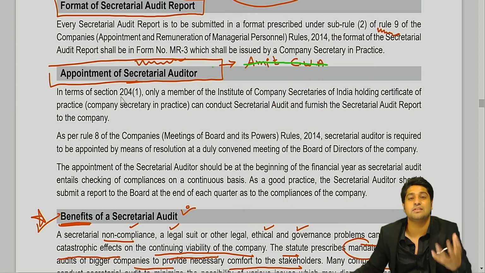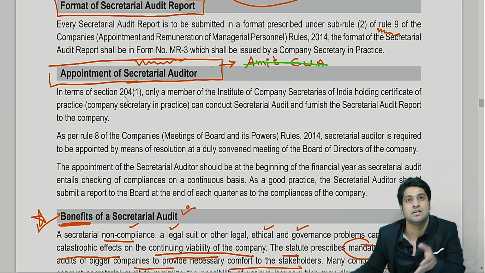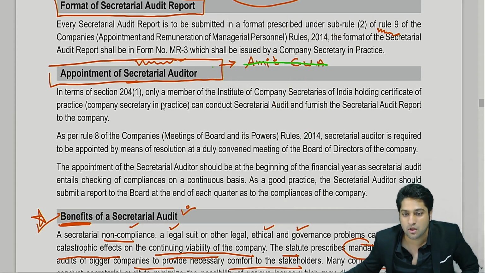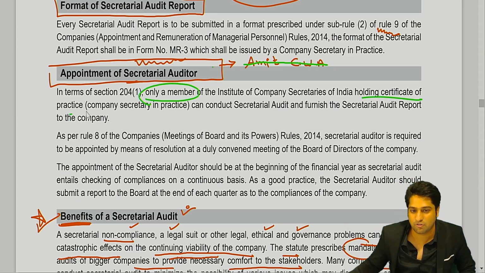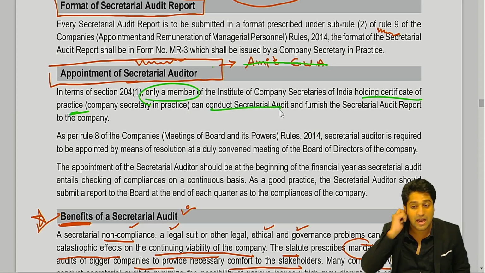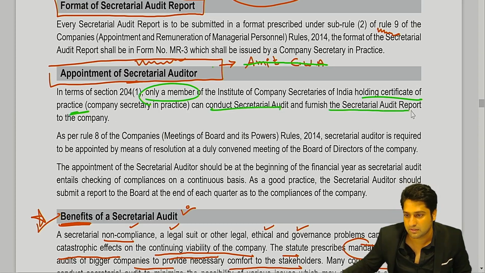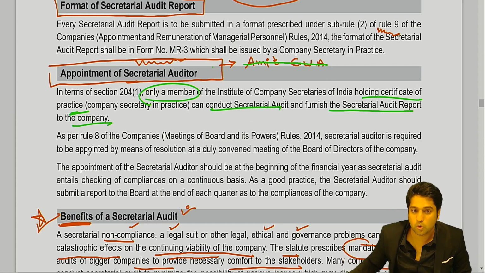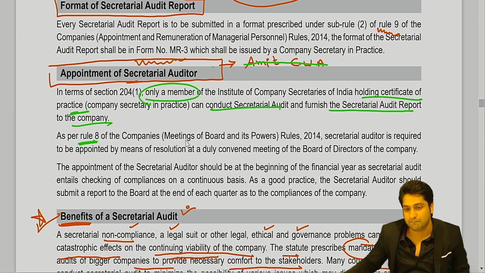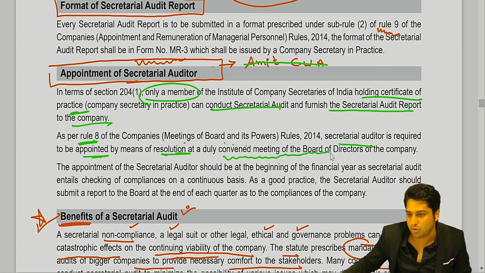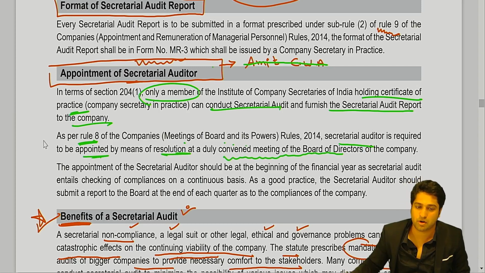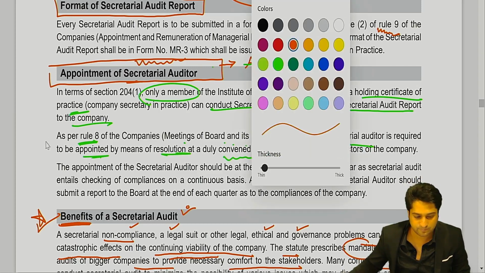So this is what they're saying. The secretarial auditor is a company secretary who is holding a practice certificate. Only a member of ICSI holding a certificate of practice can conduct a secretarial audit and furnish the secretarial audit report to the companies. Under Rule 8 of the Companies (Meetings of Board and its Powers) Rules, the secretarial auditor is required to be appointed by means of a resolution at a duly convened board meeting of the company. This is another important aspect which we can write.